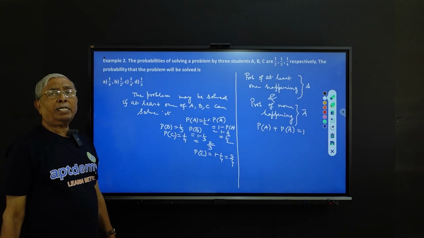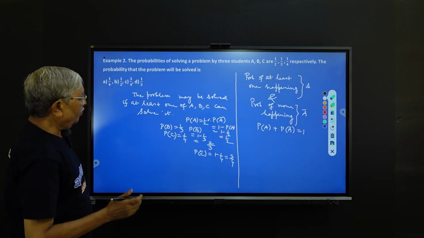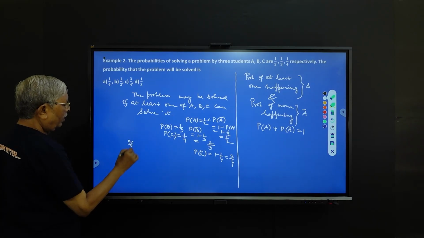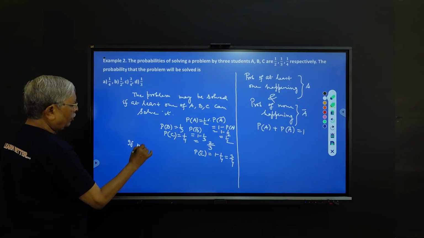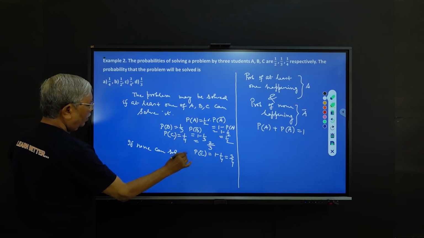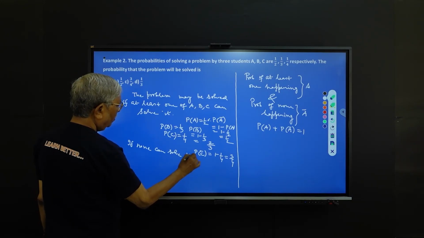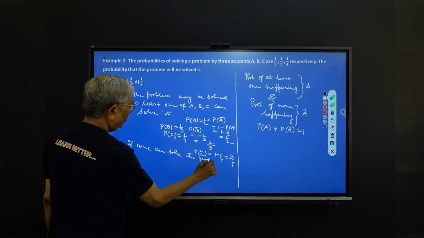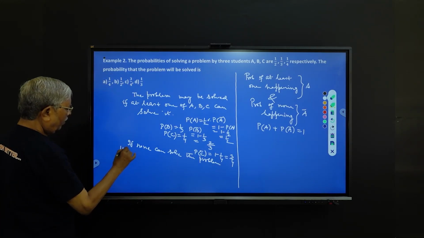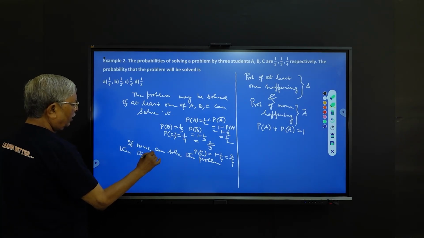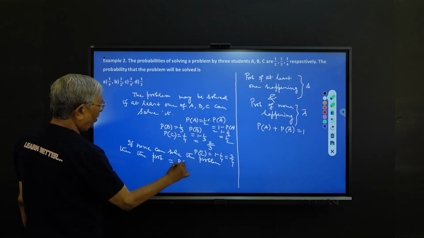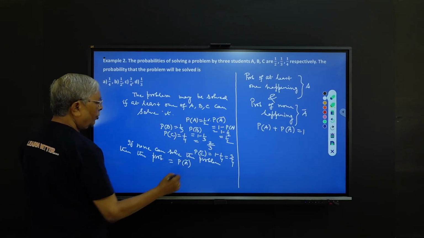Now, first we find, if none can solve the problem, what is the probability? If none can solve the problem, then the probability is P A bar into P B bar into P C bar.